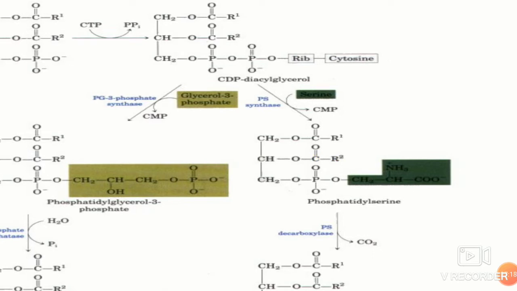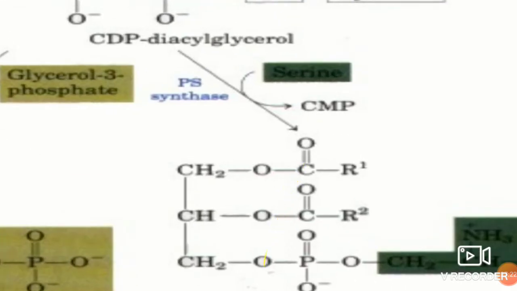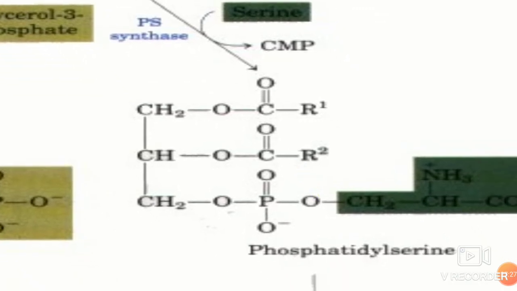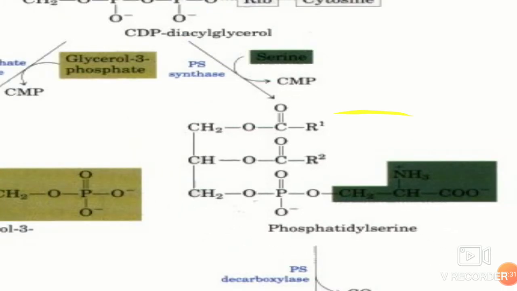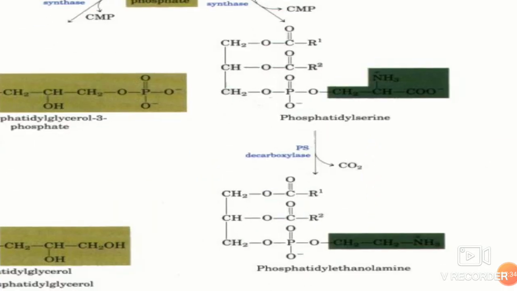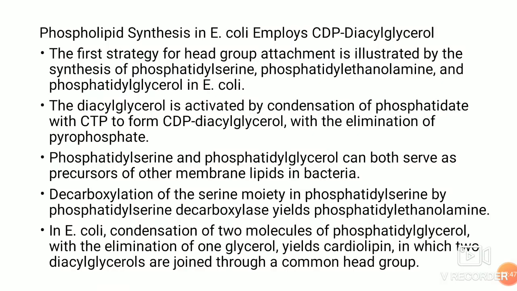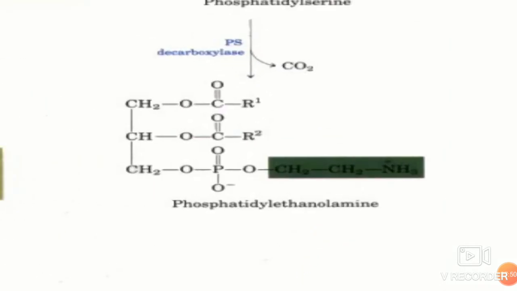The breakdown of the pyrophosphate drives the reaction, and the serine group gets attached by the enzyme phosphatidylserine synthase. You have the displacement of cytidine monophosphate, and you have the synthesis of phosphatidylserine. Now if you remove the CO2, that is carbon dioxide, from phosphatidylserine with the help of phosphatidylserine decarboxylase, you have the synthesis of phosphatidylethanolamine.